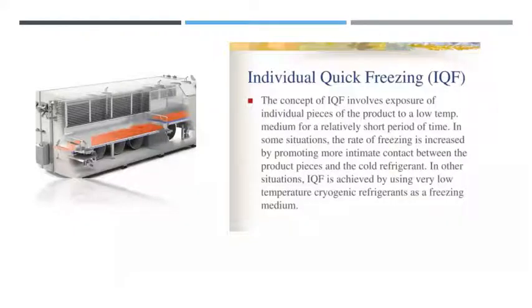Now we are going to see the different types of freezers. So the first one is individual quick freezing. So this is the picture of the individual quick freezing equipment. The concept of IQF, that is individual quick freezing, involves exposure of individual pieces of product to a low temperature medium for a relatively short period of time. In some situations, the rate of freezing is increased by promoting more intimate contact between the product pieces and a cold refrigerant. In other situations, IQF is achieved by using very low temperature cryogenic refrigerants as a freezing medium.